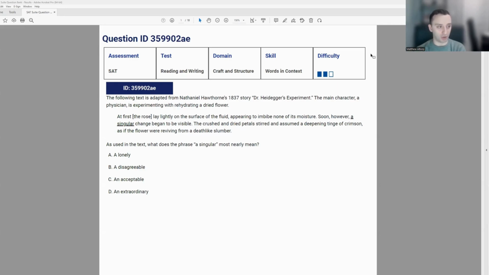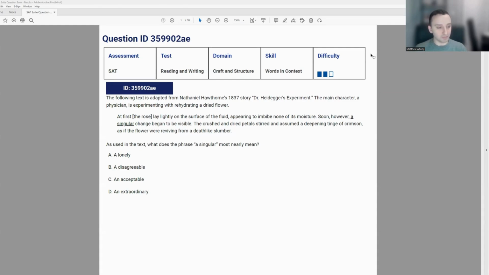Let's take a look at this problem here. The following text is adapted from Nathaniel Hawthorne's 1837 story, Dr. Heidegger's Experiment. The main character, a physician, is experimenting with rehydrating a dried flower. At first, the rose lay lightly on the surface of the fluid, appearing to imbibe none of its moisture. Soon, however, a singular change began to be visible. The crushed and dried petals stirred and assumed a deepening tinge of crimson, as if the flower were reviving from a death-like slumber. So in this case, what we want to know is what does the word a singular most